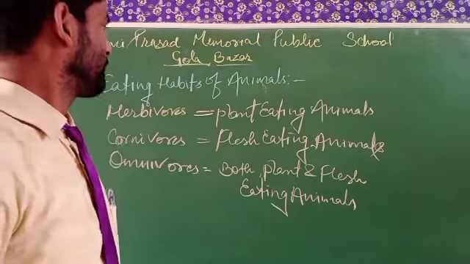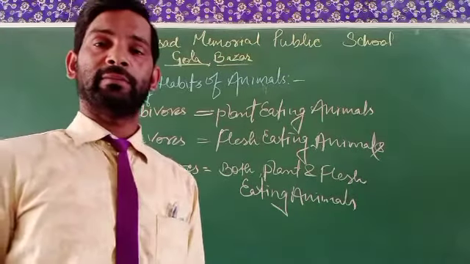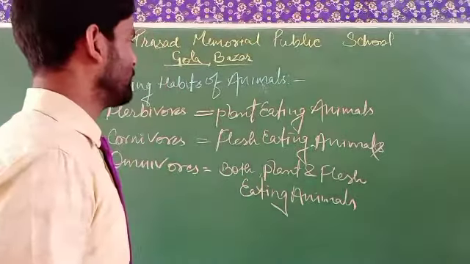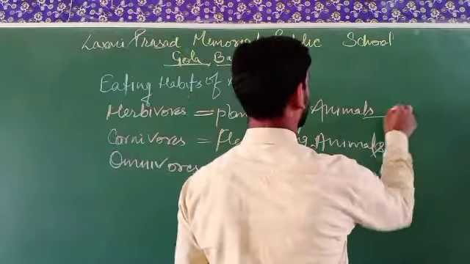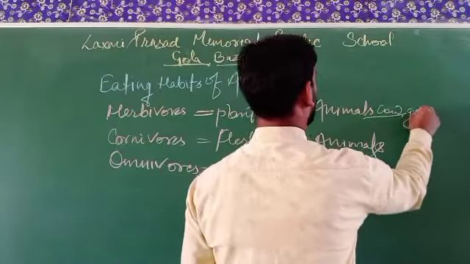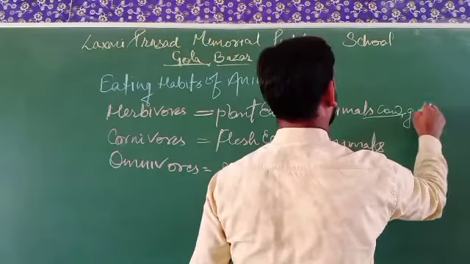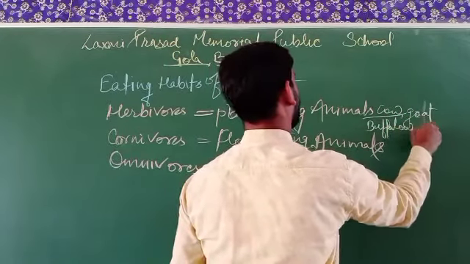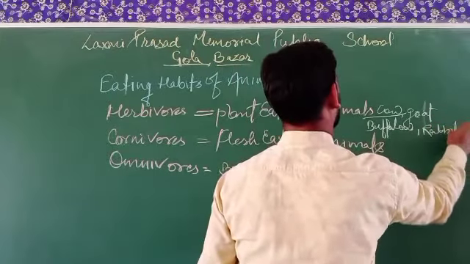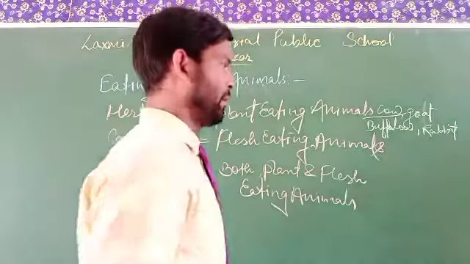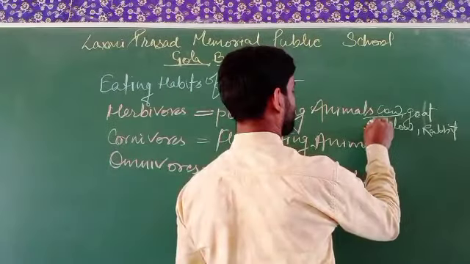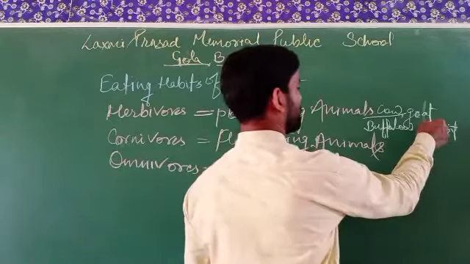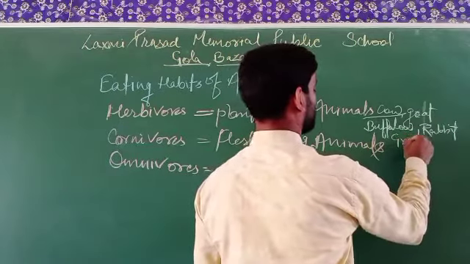So in that case, some animals can eat only grass or green plants. What are these? These are cow, goat, buffalo, rabbits, grasshopper.